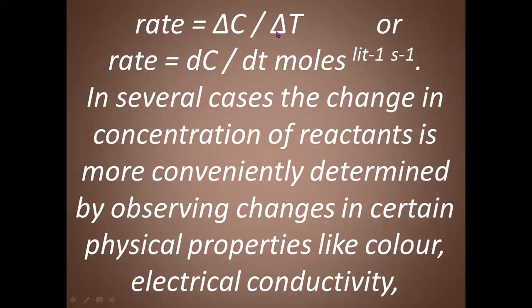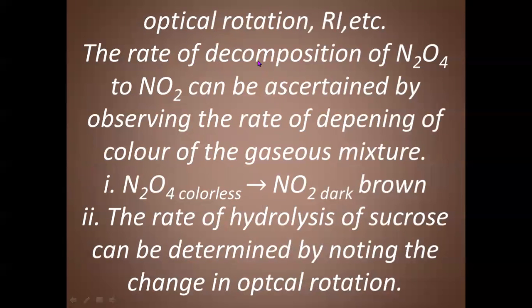Because rate is change in concentration by change in time or interval of time, or it can be written as rate is equal to dc by dt, moles per liter per second. In several cases, the change in concentration of reactants is more conveniently determined by observing changes in certain physical properties like color, electrical conductivity, optical rotation, refractive index, etc.